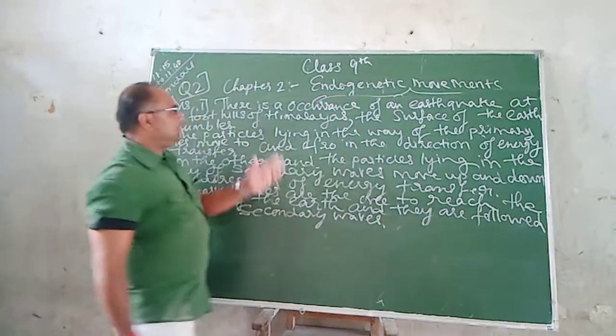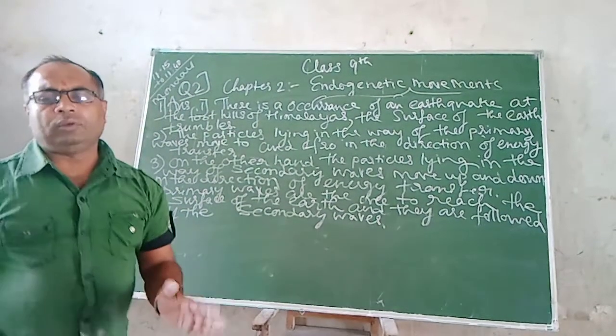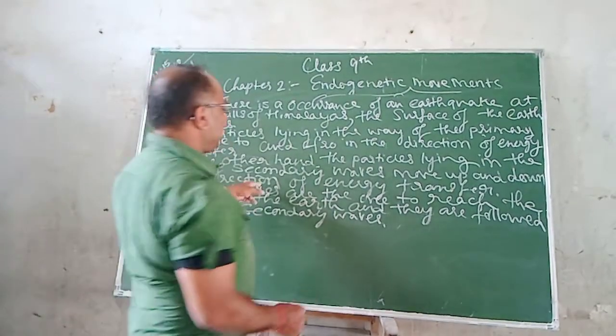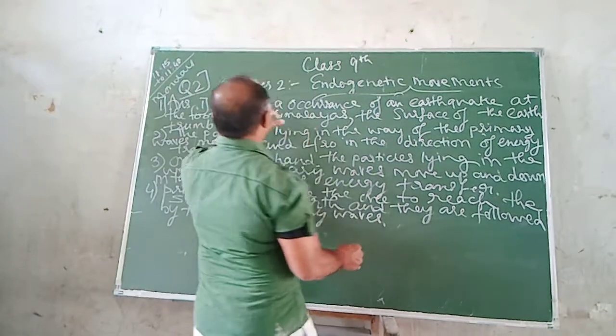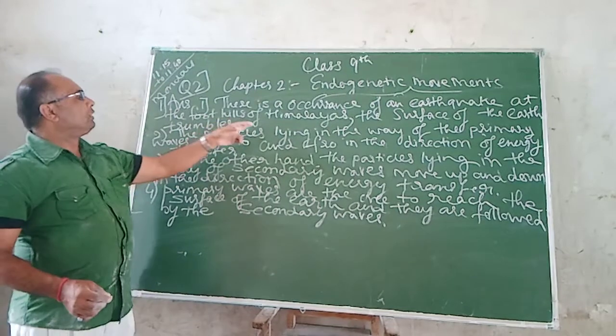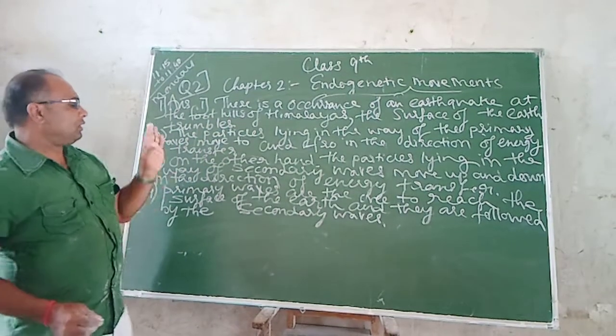And always to end the chapter, you should write down in the last line: therefore, before collapsing, there is the occurrence of an earthquake at the foothills of the Himalayas at the surface of the earth.